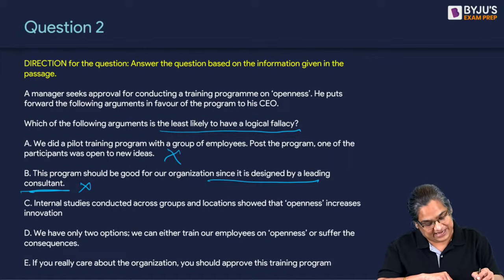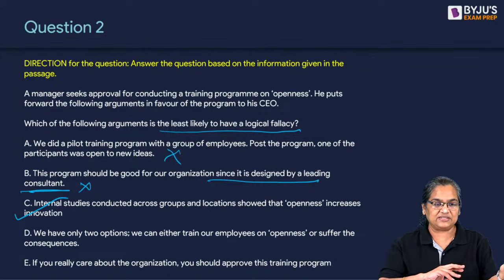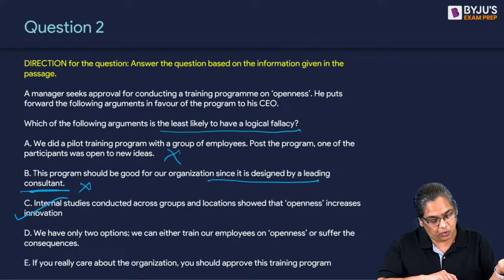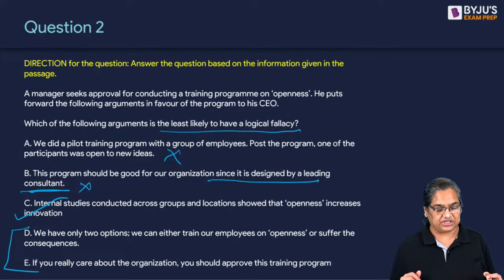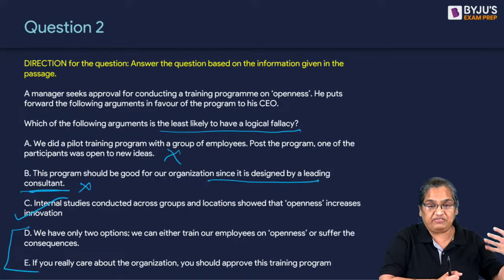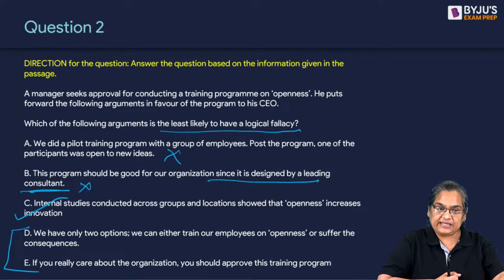Internal studies, yes, they showed openness increases innovation. Therefore, let's have a seminar on openness or let's have a program on openness. D and E, the guy is just pushing his weight around, saying, look, we have 2 options. You can either do it or you don't. Suffer the consequences. What kind of argument is this? Right? You should approve if you care about the organization. Why? Right? So these 2 look like those weak arguments which are not giving any reason. Therefore, the correct answer is C.